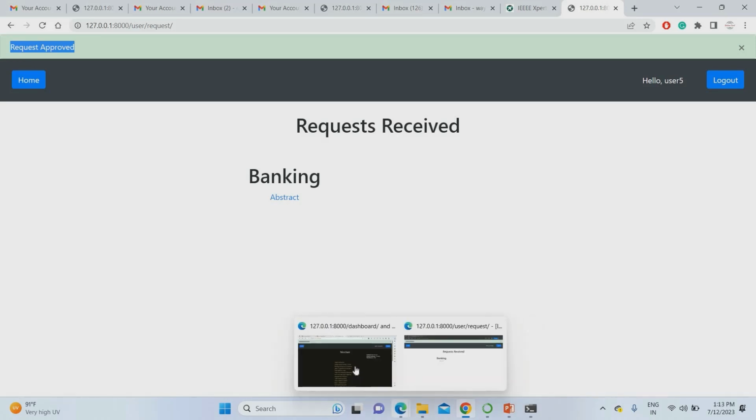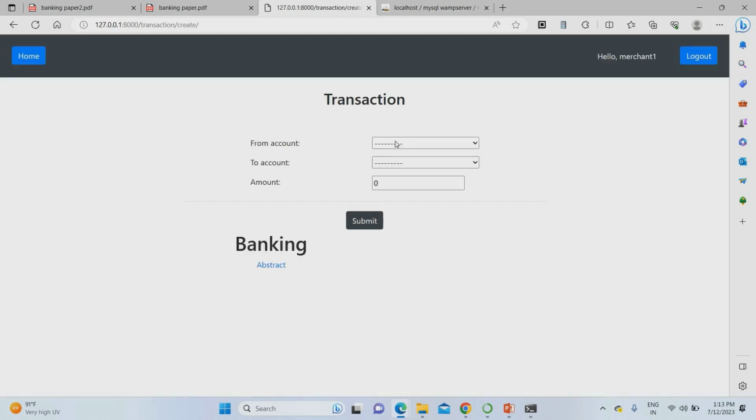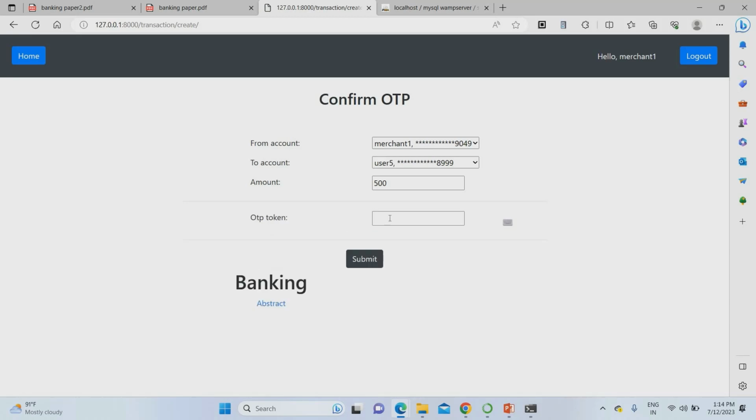What I'm going to do is go to the merchant account. Then I'm going to transfer the fund. So go to transfer fund, then click the accounts. So from account merchant, the receiver was user 5. How much amount am I going to transfer? I'm going to transfer 500 rupees. Just click submit. That's it.